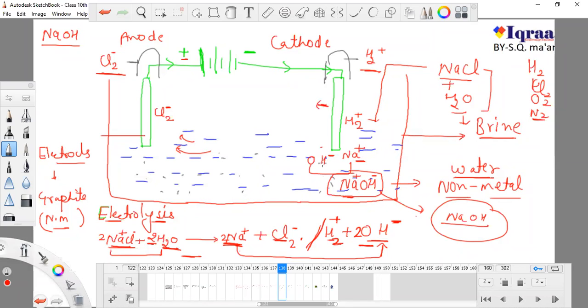Okay, not exactly on the cathode, but just near the cathode. It is because Na will move here, and OH finds Na more attractive than the anode pole, because both of them are positive in nature. Na is positive and the anode is positive, so OH will go towards Na, because I think it is a more attractive or more powerful positive ion than this positive graphite rod, or we can say electrode.